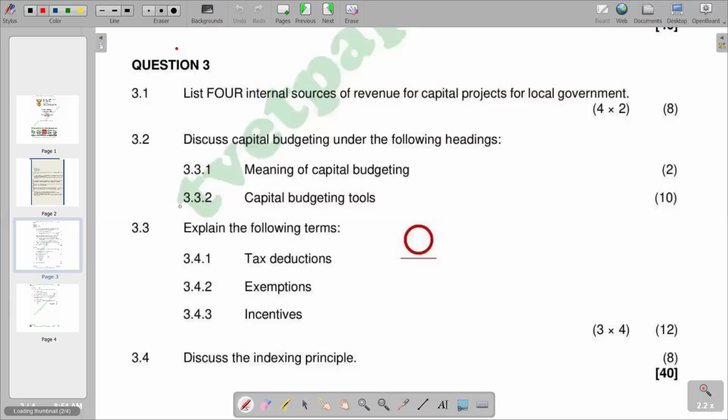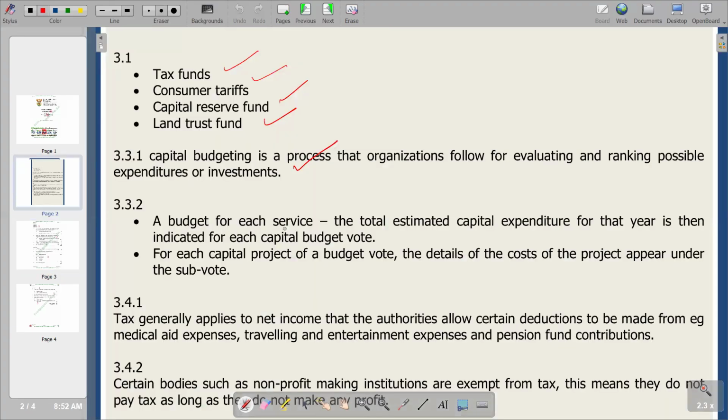The second part needs us to explain our capital budgeting tools. The capital budgeting tools that we are supposed to mention are, first, a budget for each service, and second, a budget vote for each capital project. We have that in our other section, whereby our first point is a budget for each service, which is the total estimated capital expenditure for that year. The second part is each capital project of a budget vote, where the details of the cost of the project become the second part.